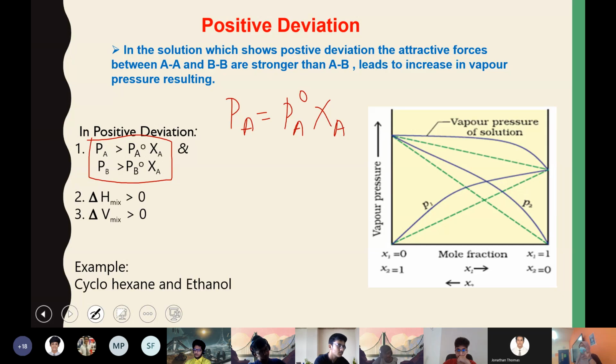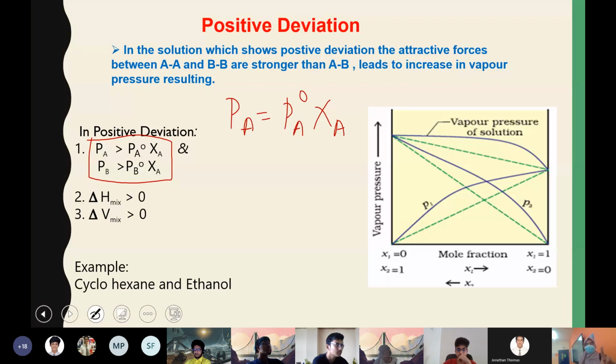The reason is that the attractive forces of particles AA and BB are stronger than the one between A and B. After mixing, the attraction between the particles is weak, so vaporization is more. More vaporization means more vapor pressure. This is what happens for the solution with positive deviation.